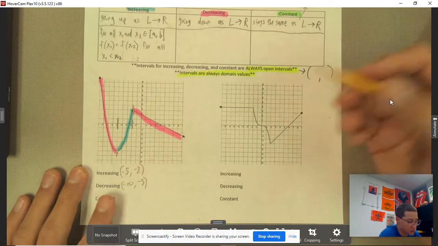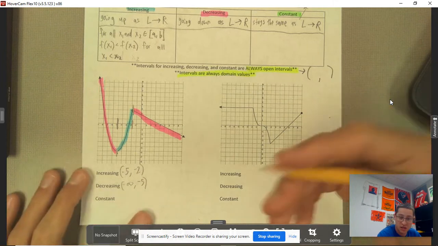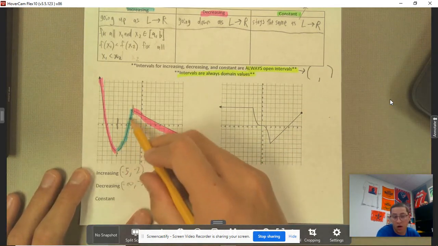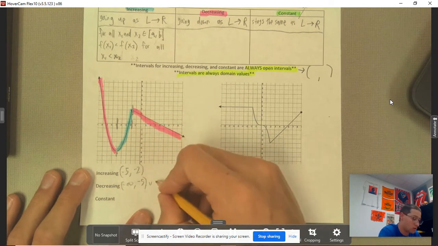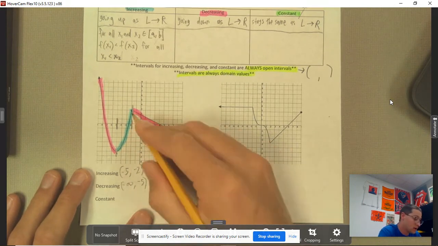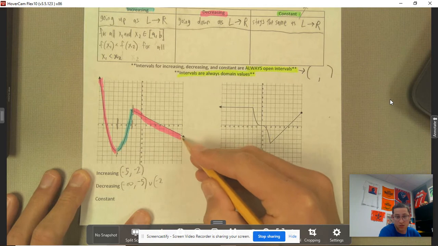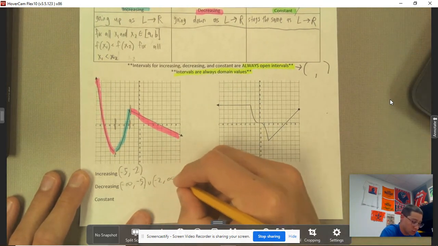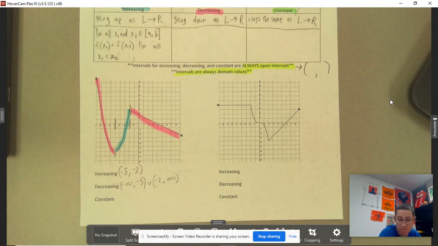But that's not the only interval where it is decreasing. The other interval where it's decreasing is this interval right here. It starts at -2, and notice it is going to continue to decrease, so I'm going to put infinity there, and that is my decreasing interval.